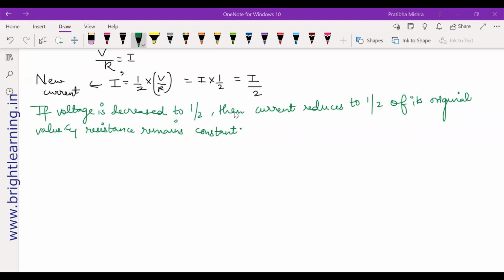So Maya, did you understand this question? Tell me, Maya, today we'll finish it up. Yes, ma'am. Okay, you understood? So just remember one thing. If the current or the voltage is reduced, the other value is also going to reduce, because V is proportional to I. So it is directly proportional. This is the reason. If your V is doubled, your I will also be doubled. If V is reduced to 1 by 4, I will also be reduced to 1 by 4. Just keep this in your mind and you will easily be able to go ahead and do it.